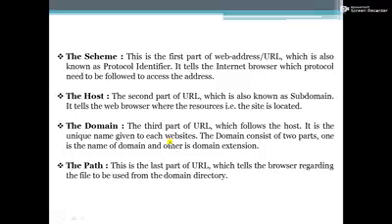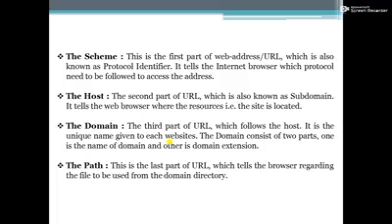The scheme. This is the first part of web address, which is also known as protocol identifier. You can also call it protocol. It tells the internet browser which protocol need to be followed to access the address. The next one is the second part of URL, which is also known as subdomain. It tells the web browser where the resources is that the site is located.